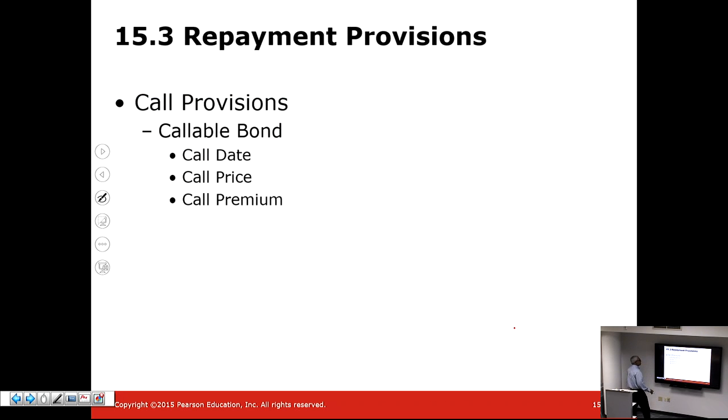In addition, bonds may have what we call a call provision, which says that the issuing firm can recall the bond before maturity, but they have to provide a call date and a call price.